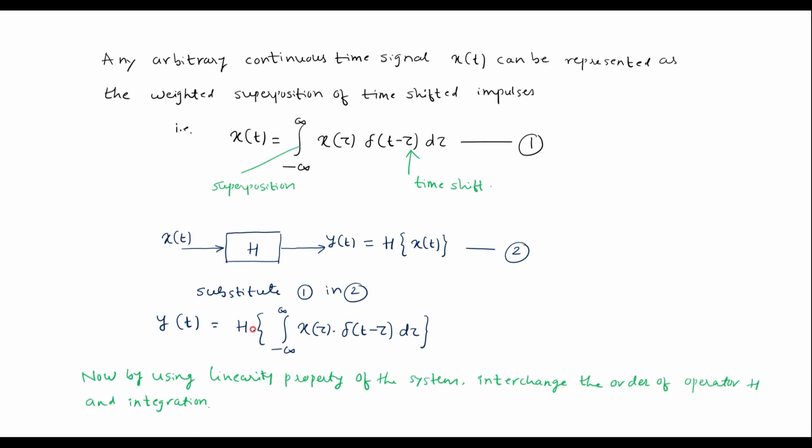Now I can interchange the operator H and the integration by using the linearity property, giving y(t) equal to the integral from minus infinity to infinity of x(tau) H of delta(t - tau) d tau. We'll call it equation number 3.